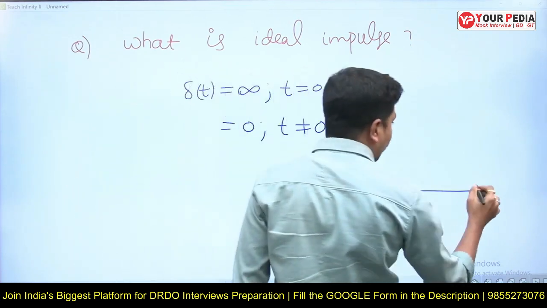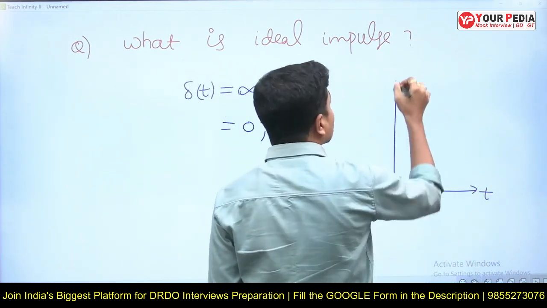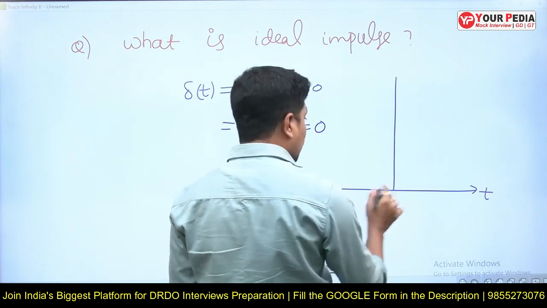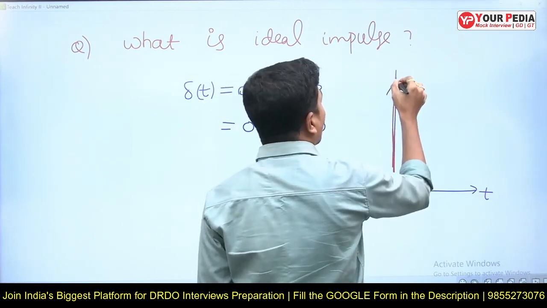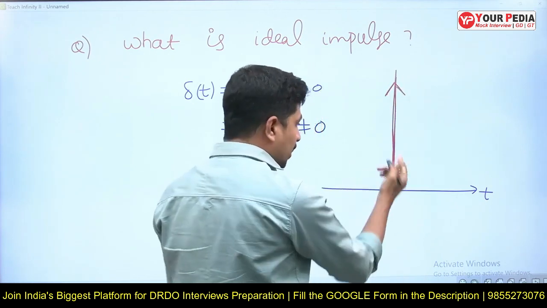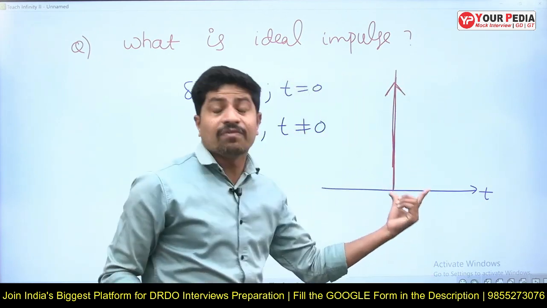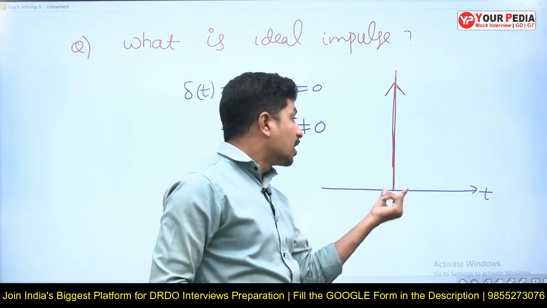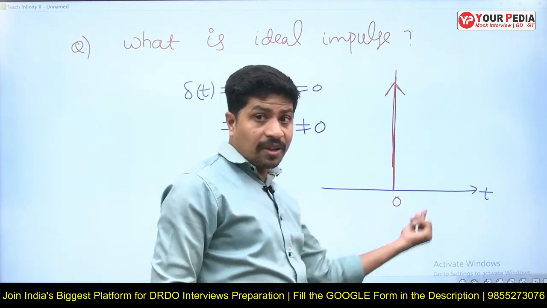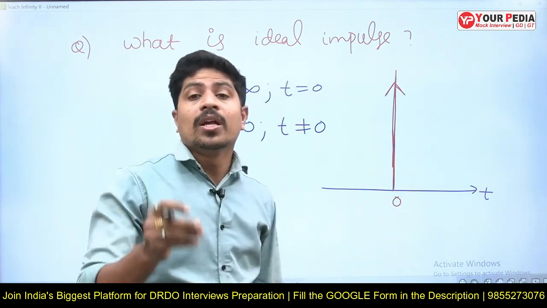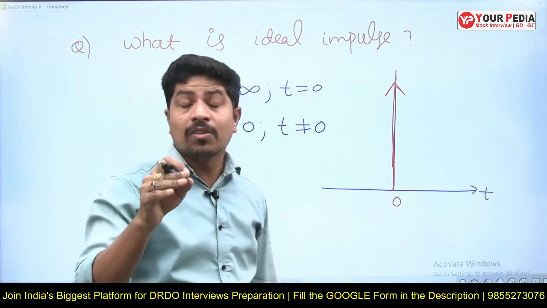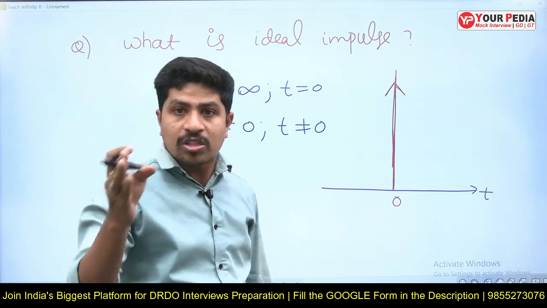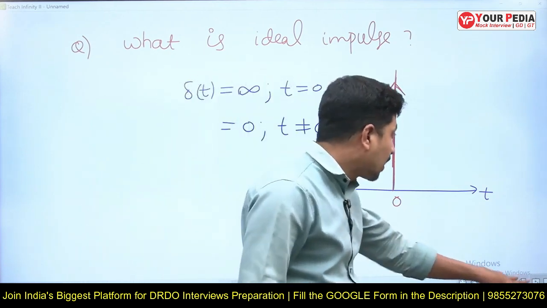If I draw the graph of it, this is t, and this is del of t. This magnitude is tending towards infinite. I am putting an arrow; this arrow shows that this current is tending towards infinite. What is the magnitude of this current? Infinite. Within how much time? Zero time. If we are able to provide this current practically, then the capacitor will allow sudden change of voltage across it. This is the mathematical way of understanding.